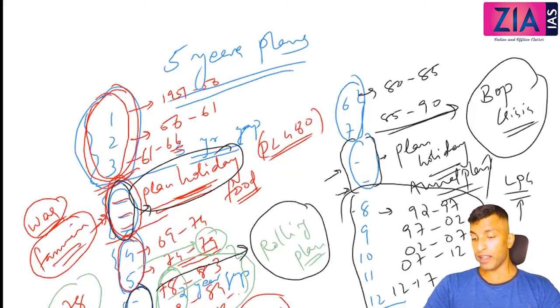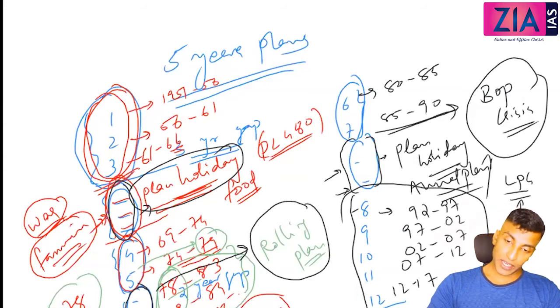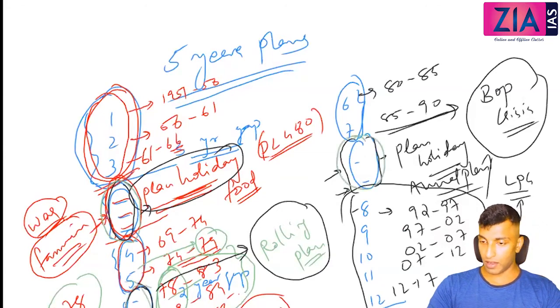Okay, so tell me how many plan holidays you can see here? How many plan holidays? You have a 3 gap here, a 2 gap here, a 2 gap here. Out of which these 2 are a plan holiday, these 3 are a plan holiday.